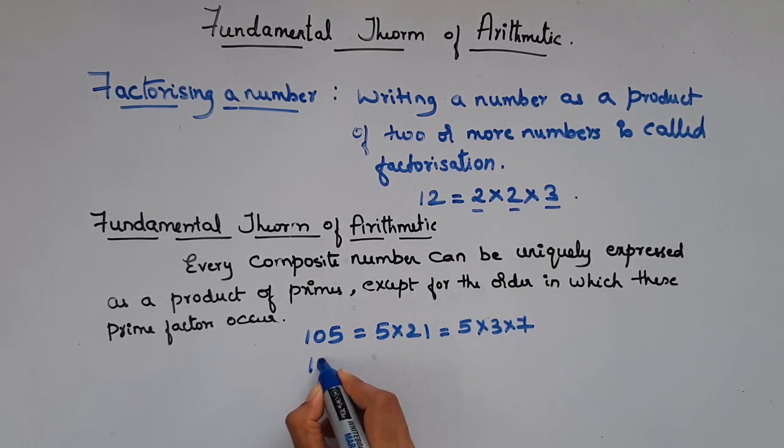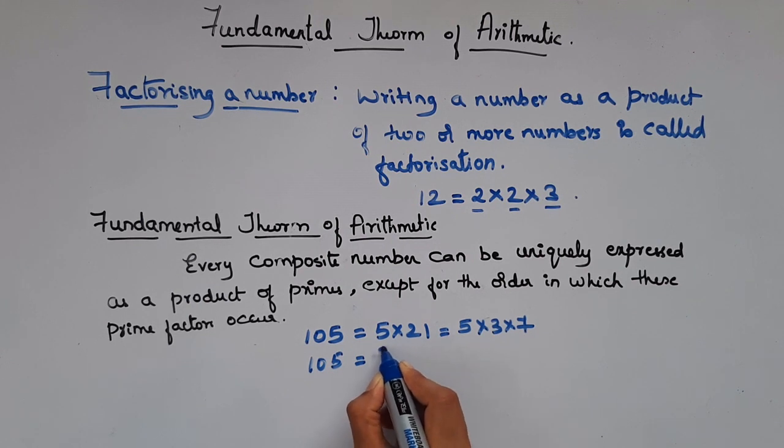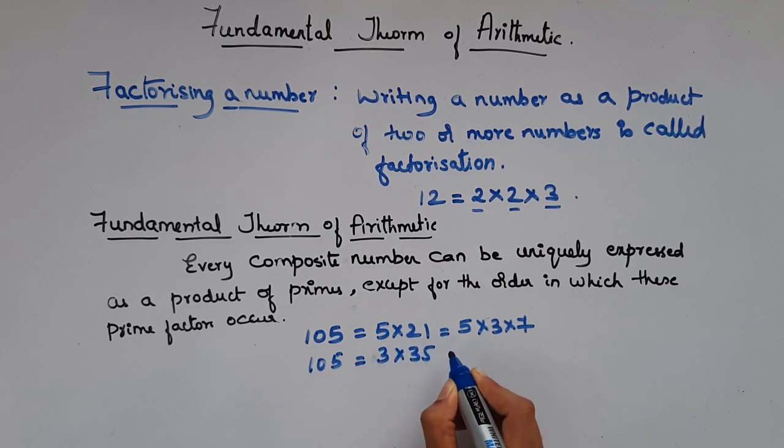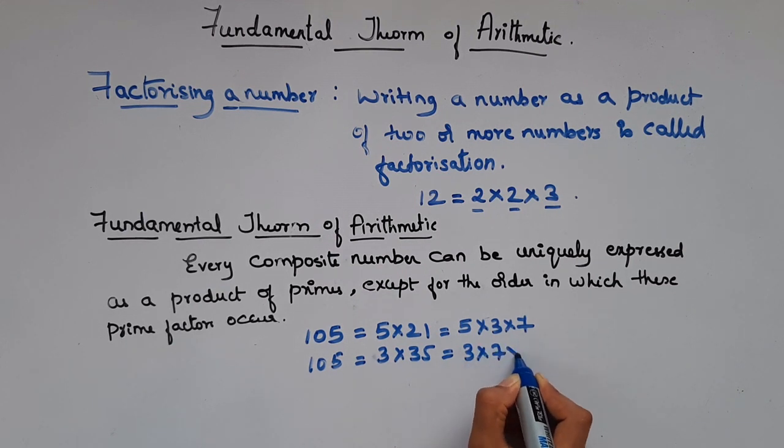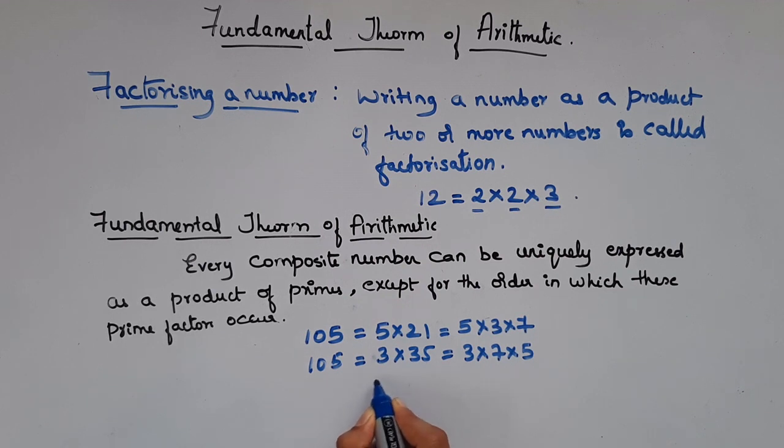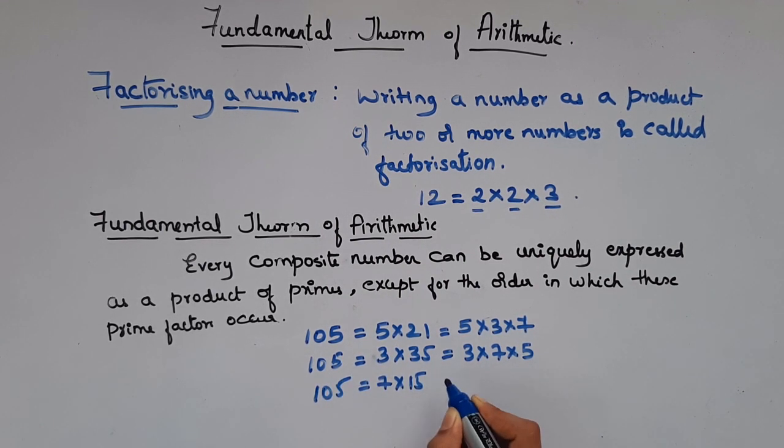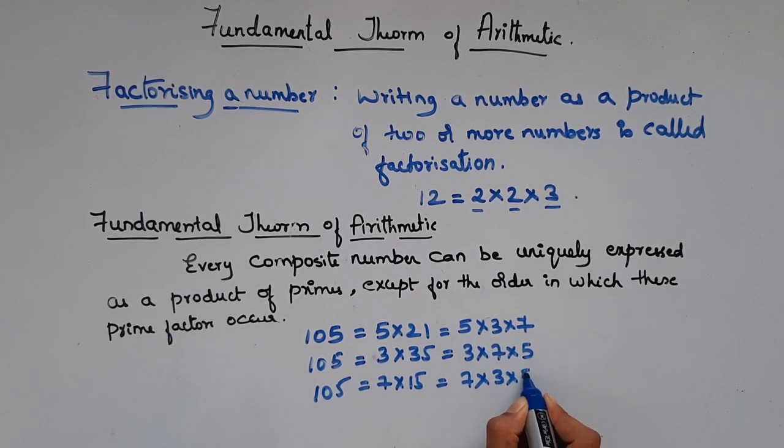Now 105 can also be written as 3 into 35, which gives 105, where 35 is 5 into 7, as 7 5s are 35, right? So 7 into 15 also gives you 105, that is 7 into 3 5s are 15.